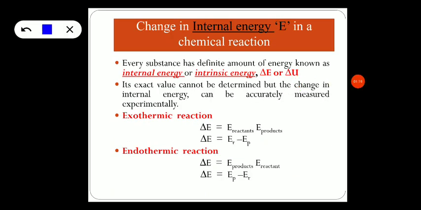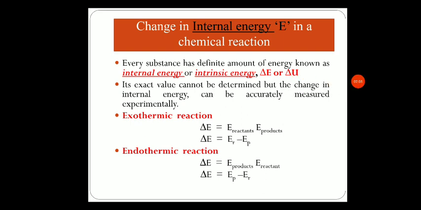Now, let us understand the change in internal energy in any chemical reaction. So, we have already learnt about the internal energy in the previous videos. Every substance has a definite amount of energy known as internal energy, or it is also known as intrinsic energy, which is represented using the symbol E or U. And the change in internal energy is delta E or delta U. We cannot find the exact value of the internal energy. We can only find the change in the internal energy through experiment.